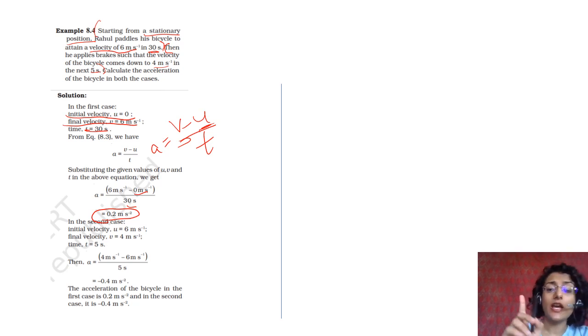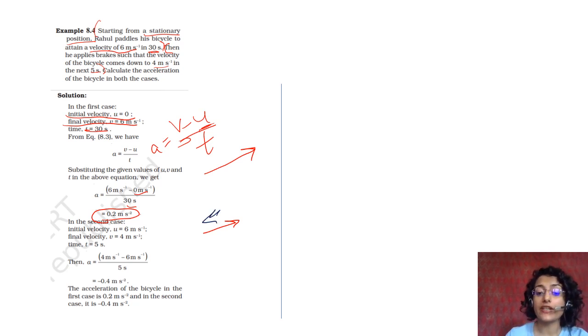In the next one, he applies brakes. Now I told you that when the direction of acceleration is the same as the direction of motion, it is positive, right? Okay? When the direction of acceleration is opposite to the direction of motion, it is negative acceleration. Okay? So this is the second part. Then he applies brakes.